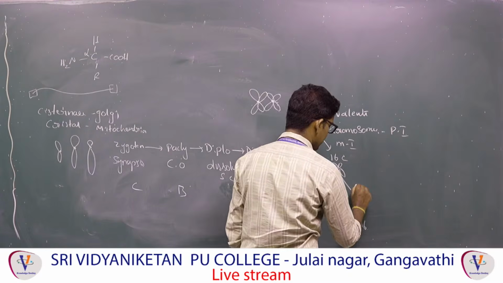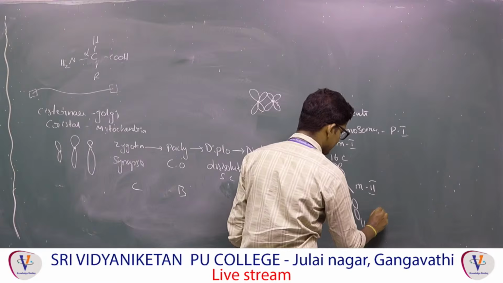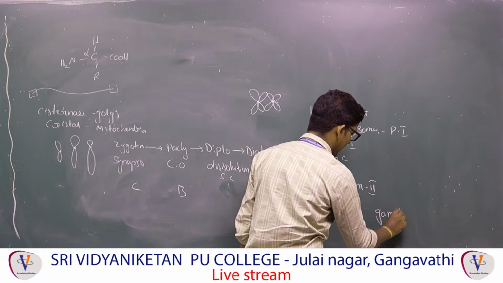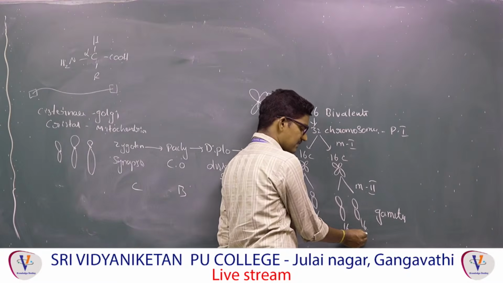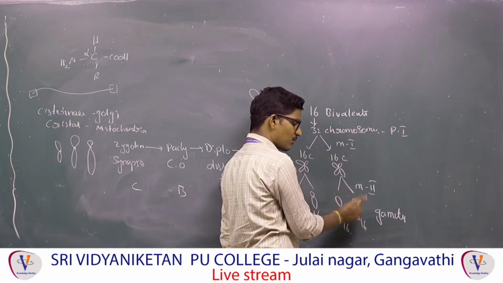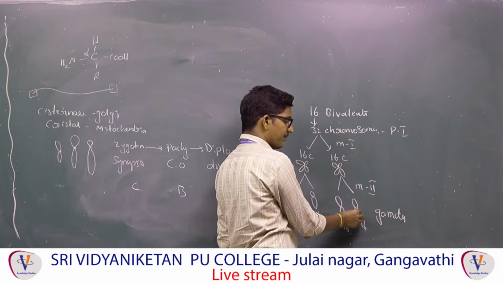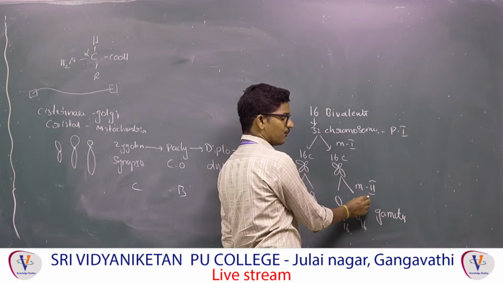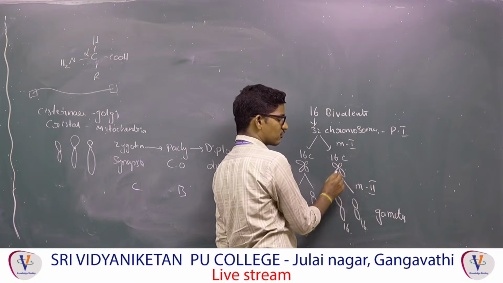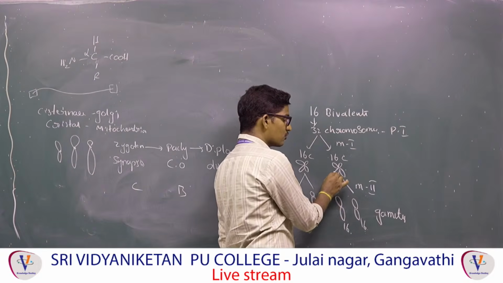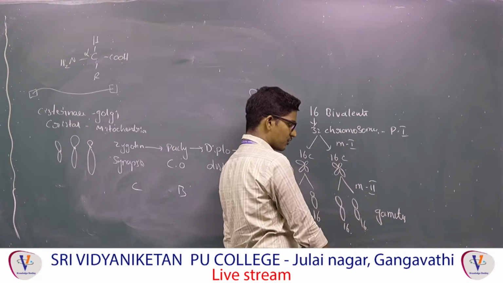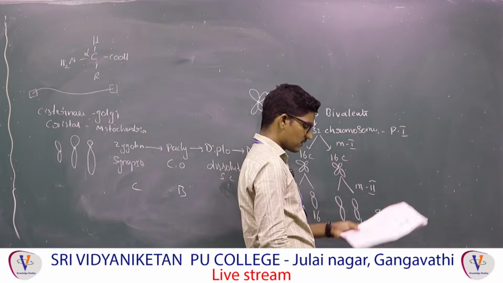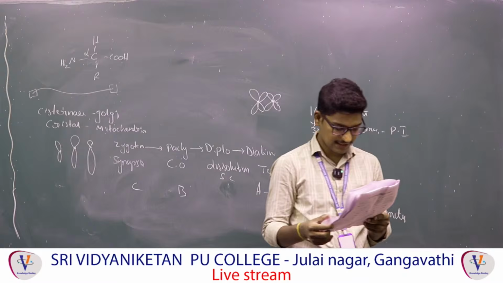So after meiosis 2, related to the gametes, in each gamete cell 16 chromosomes are there. Each chromosome contains only one chromatid, because remember, in anaphase 2, which is a part of meiosis 2, sister chromatids are separated. So a chromosome containing 2 chromatids will become a chromosome containing a single chromatid after meiosis 2. So the answer is 16 and 16.